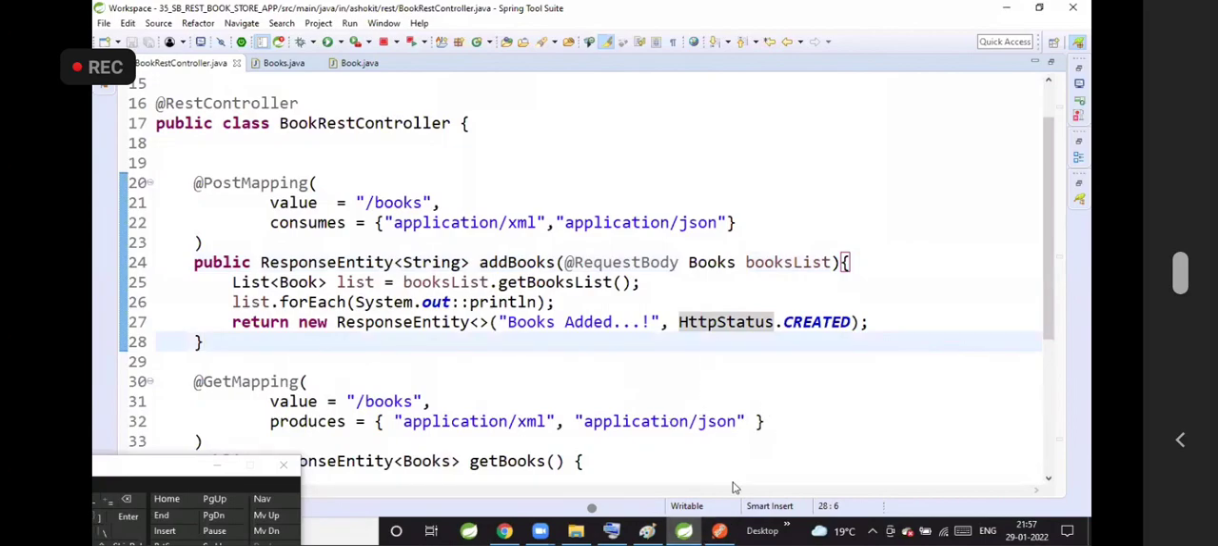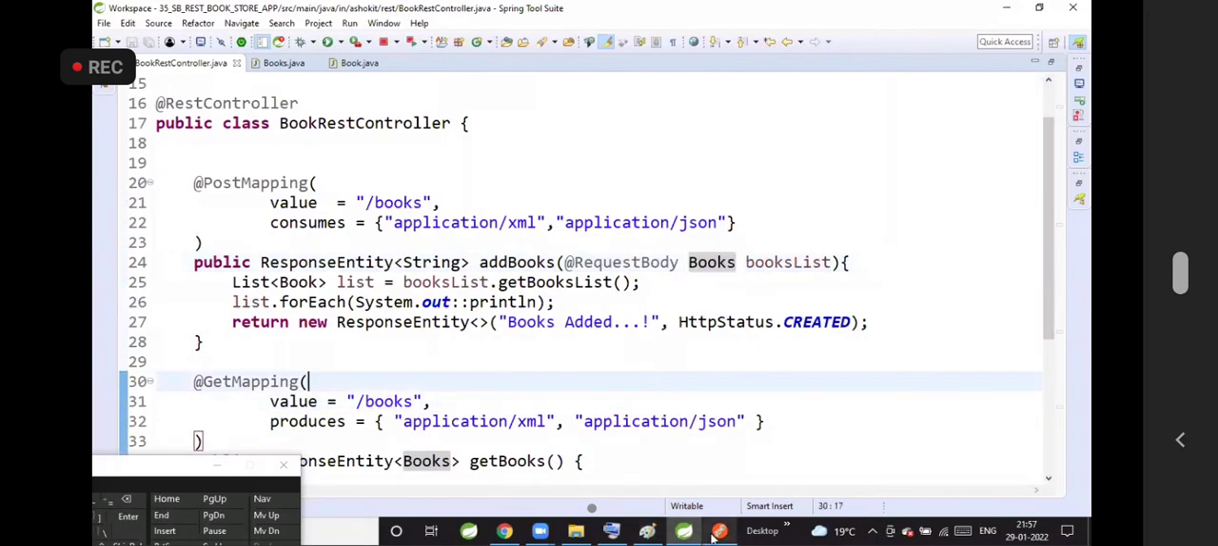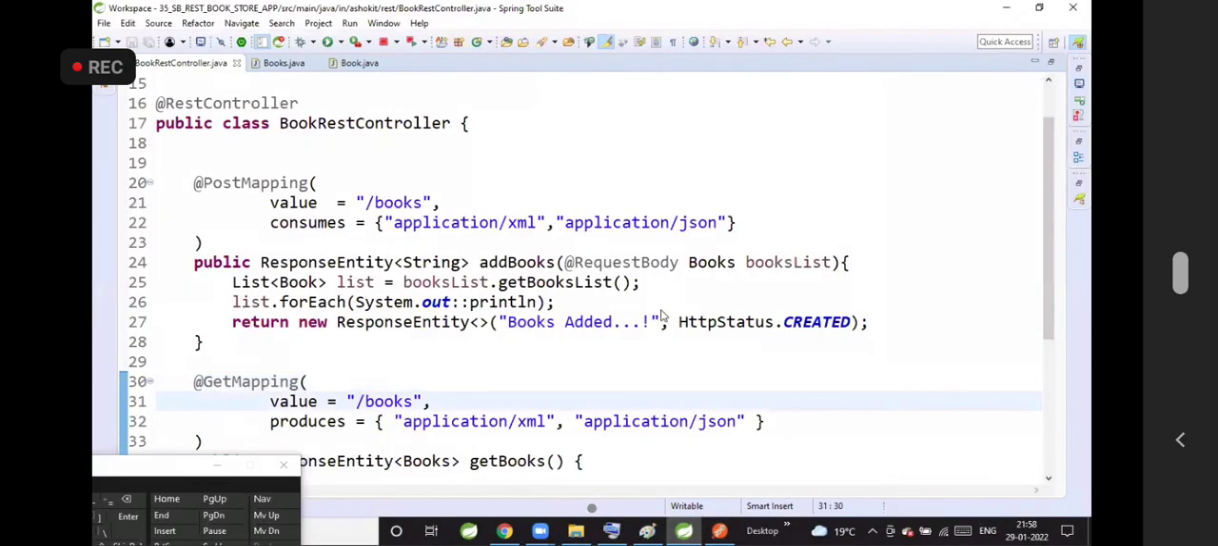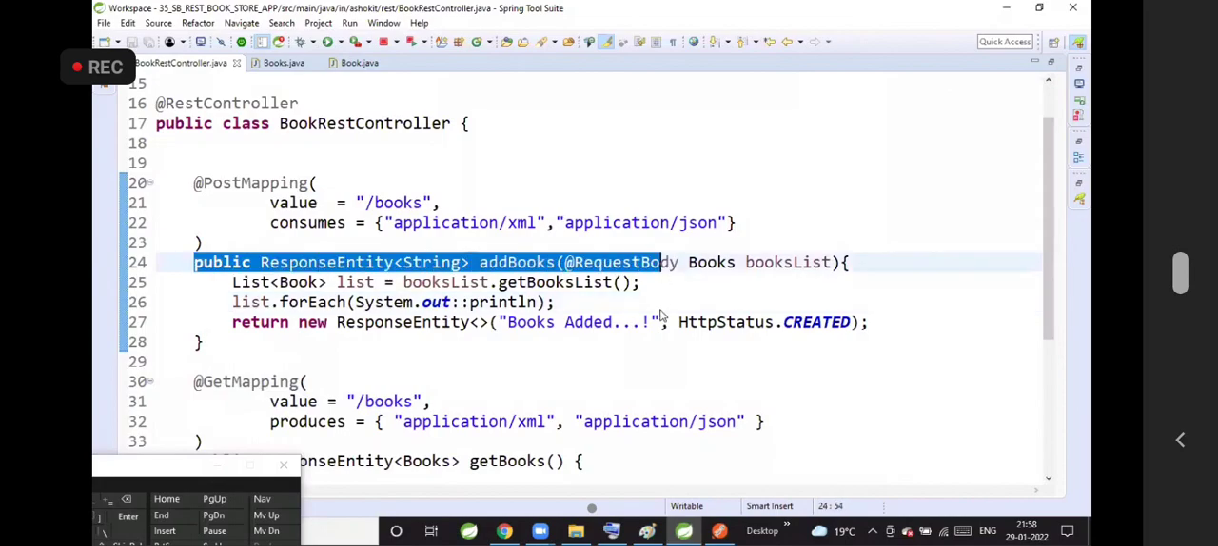Who is converting the JSON data to this books object? Spring Boot is converting the JSON data to the books object by using the Jackson API. How will Spring Boot understand that it should use the Jackson API? Message converters, based on our content type header. In the content type I am setting application/JSON. It will understand that we are sending JSON data and it is going to use the Jackson API. It will convert the request body JSON data to the books object and give it to this method as a parameter.